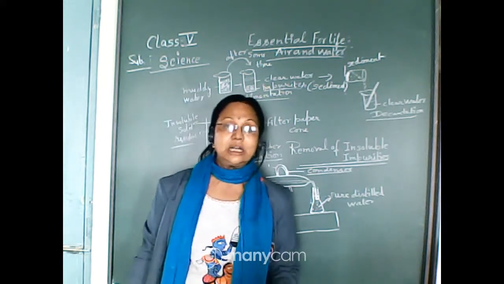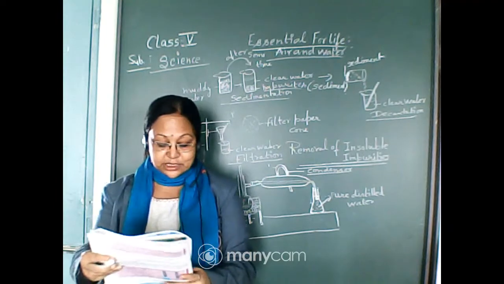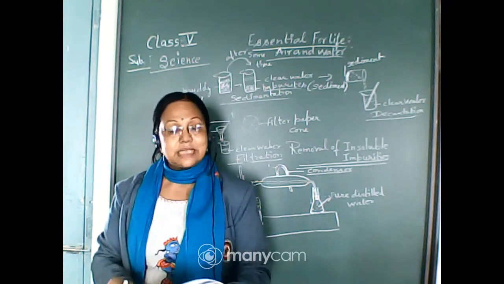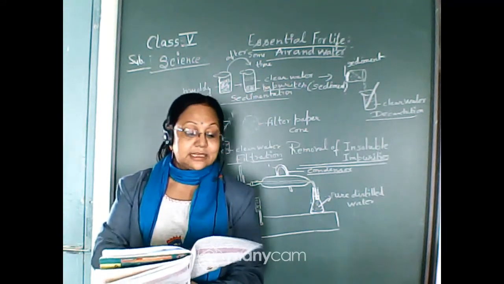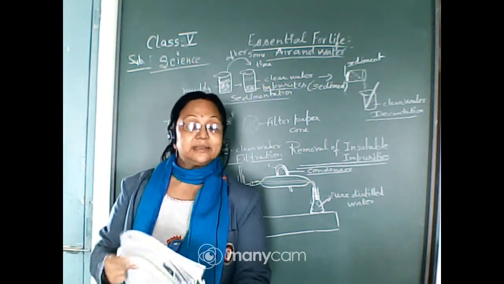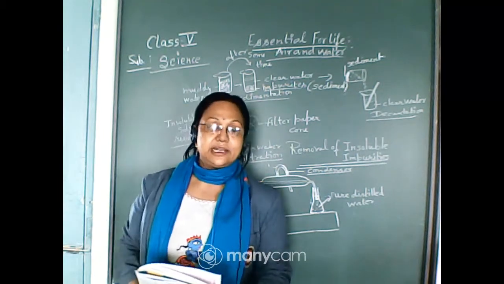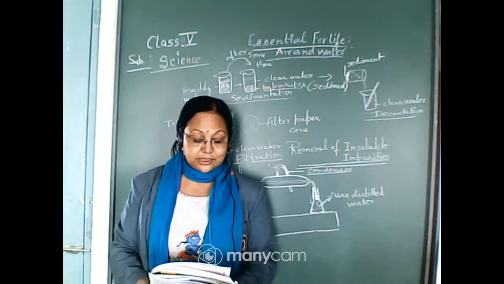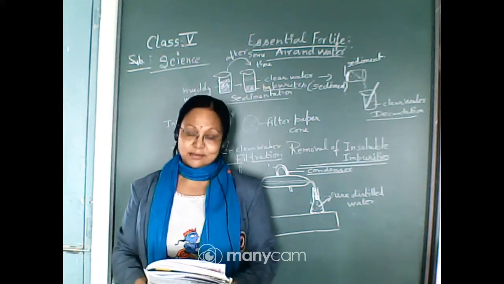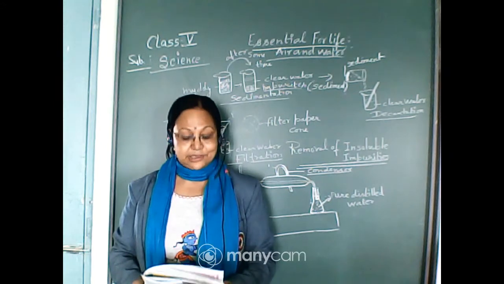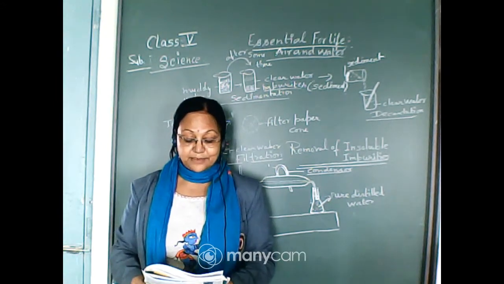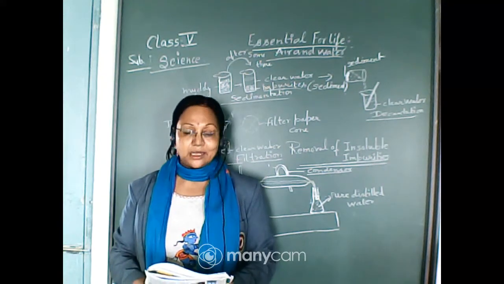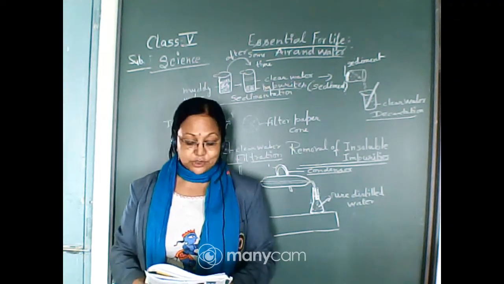After sedimentation, the clear water is poured gently into a separate fresh container, and this is called decantation. Sedimentation is always followed by decantation. Without disturbing the sediments, if the clear water is poured into another fresh vessel, that process is called decantation.